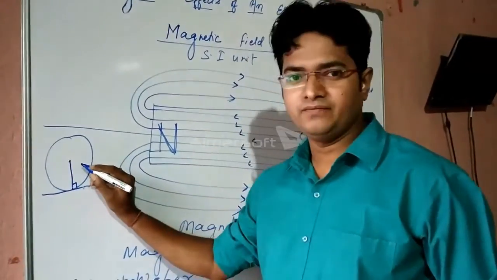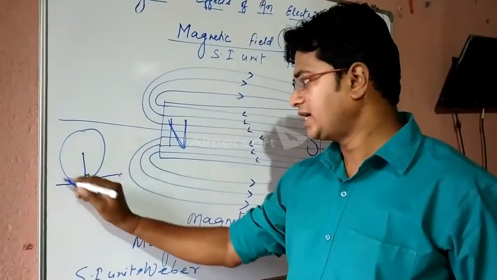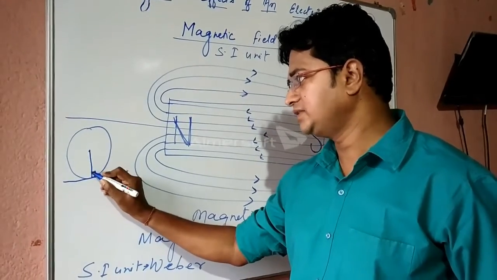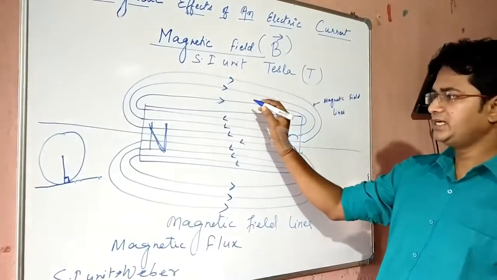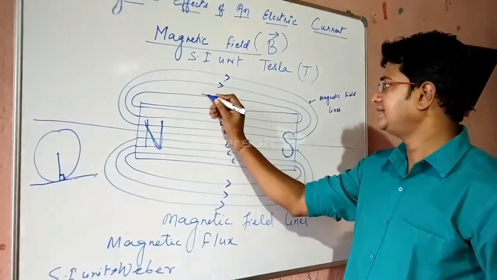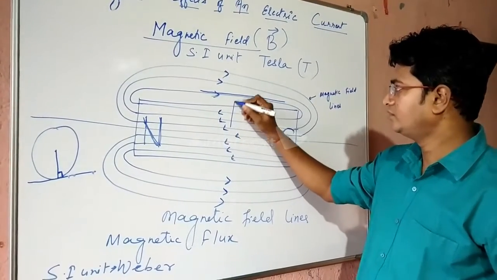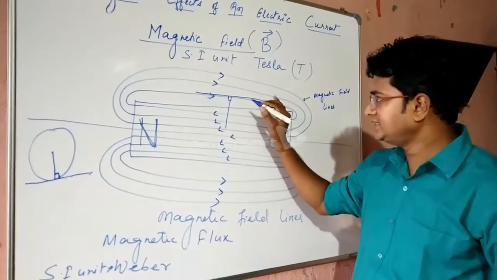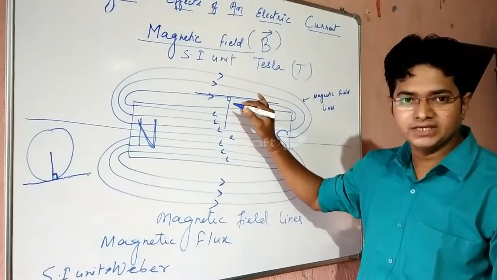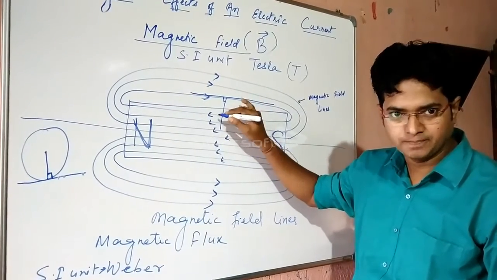In a circle, if we draw a radius, what happens on the tangent? It is always perpendicular. So if we assume these curved lines to be a circle and draw a tangent, the radius gives the perpendicular. So a tangent drawn on these magnetic lines gives the direction of the magnetic field.